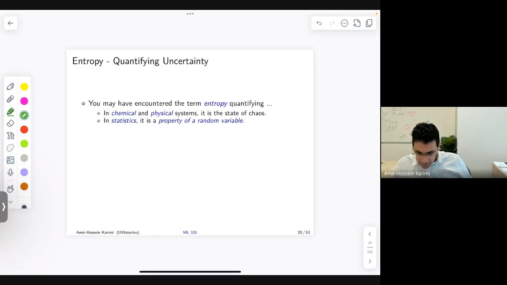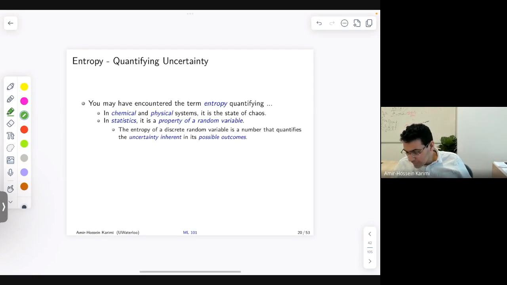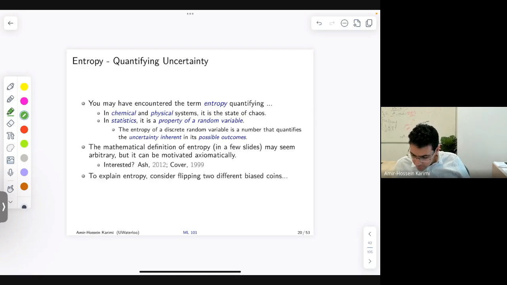You may have encountered the term entropy before. In chemical and physical systems, it's a state of chaos of the system. In statistics, it's a property of a random variable. The entropy of a discrete random variable is a number that quantifies the uncertainty inherent in its possible outcomes. And there are mathematical definitions of entropy, which we'll see in the next few slides. They may seem a bit arbitrary, but they're actually axiomatically defined. Again, references in case you want to visit them.